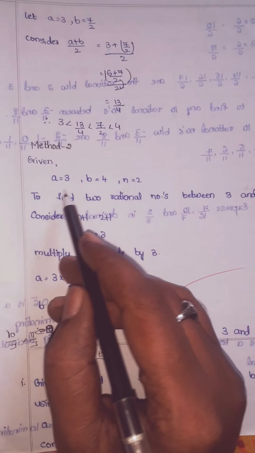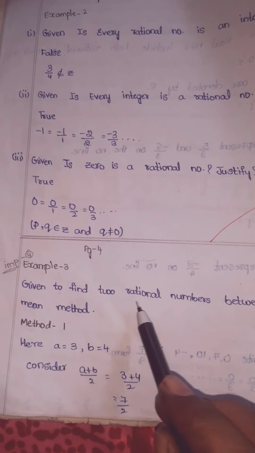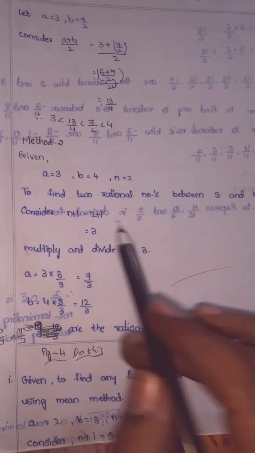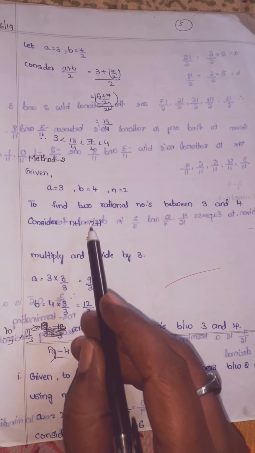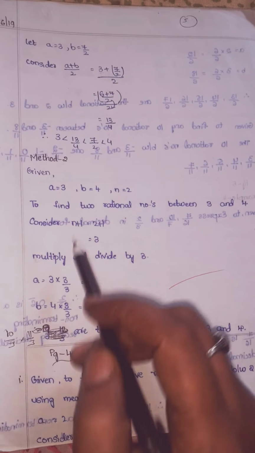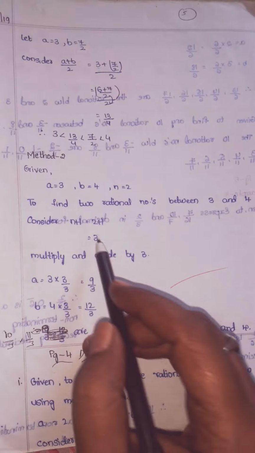Method 2. So given a equal to 3, b equal to 4, n is equal to 2. Why I have taken n equal to 2 means here it is asking two rational numbers. So to find two rational numbers between 3 and 4, children, consider n plus 1. For this model you have to take n, and for any problem you should take this model n plus 1. So n value how much, children? 2. 2 plus 1 how much?